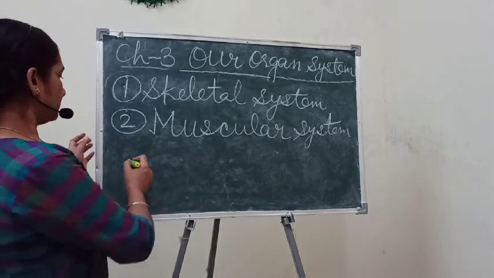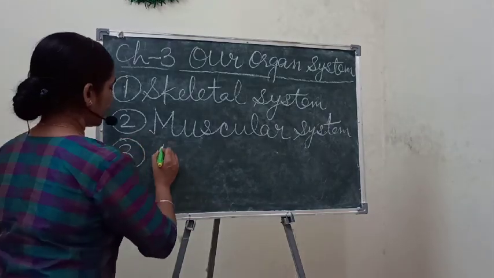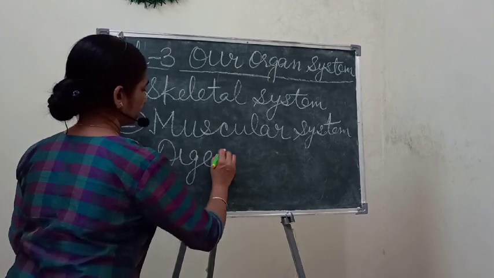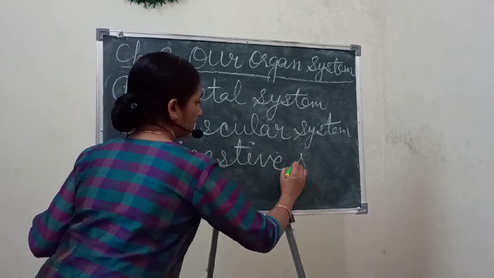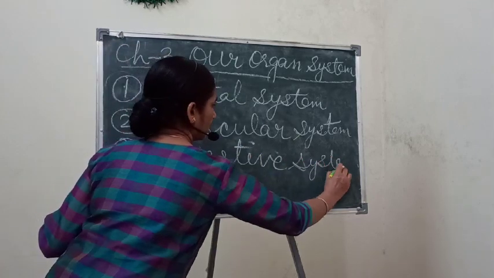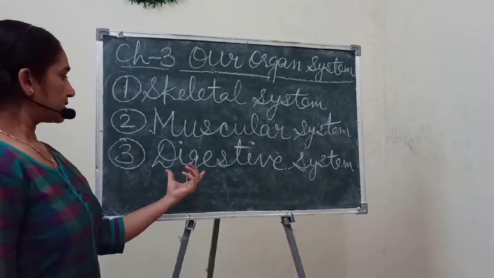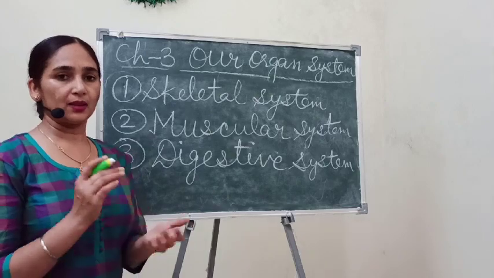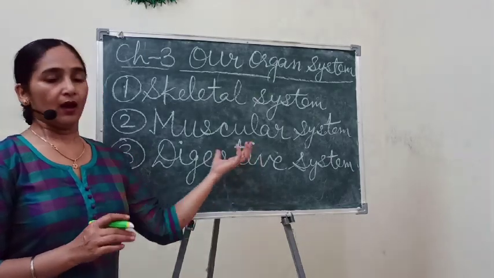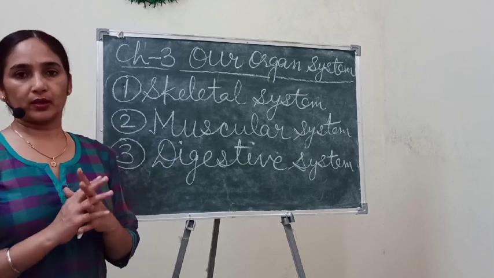And the third system is the digestive system. We have studied it through the diagram in the month of April, and this system is also composed of many organs.